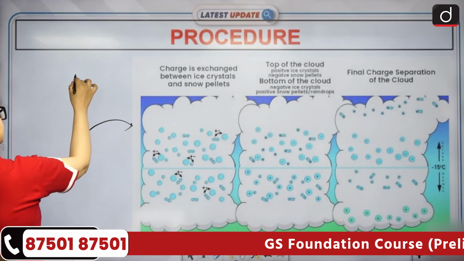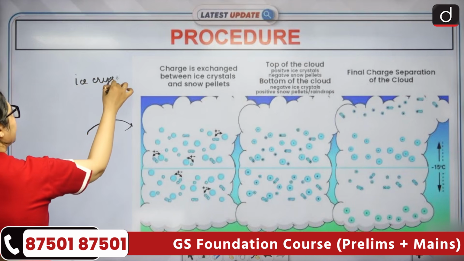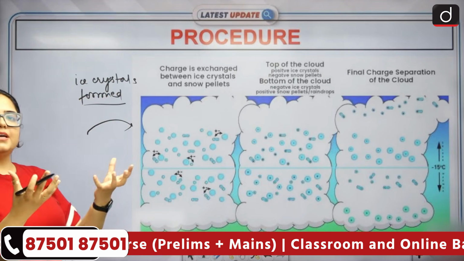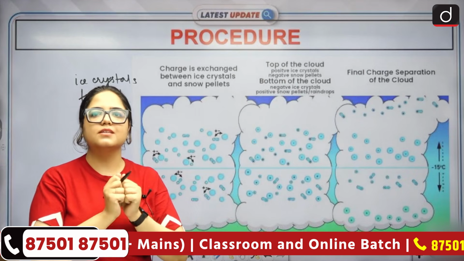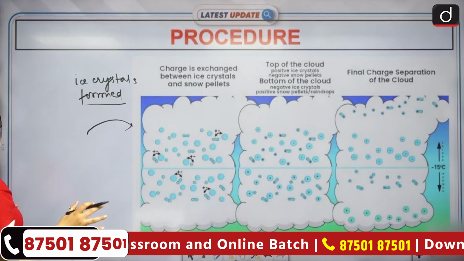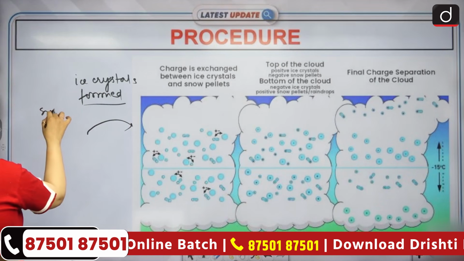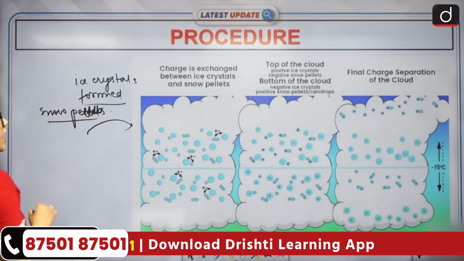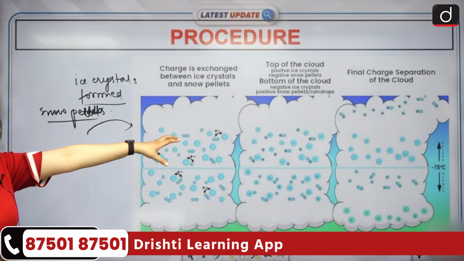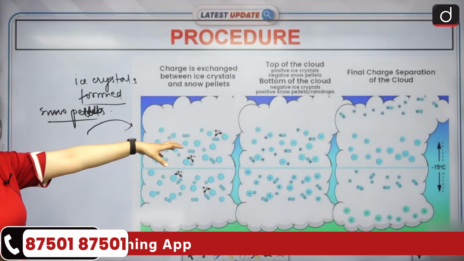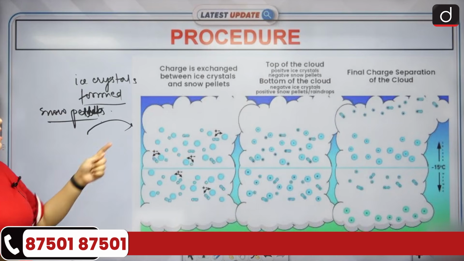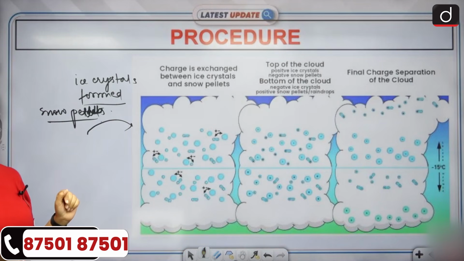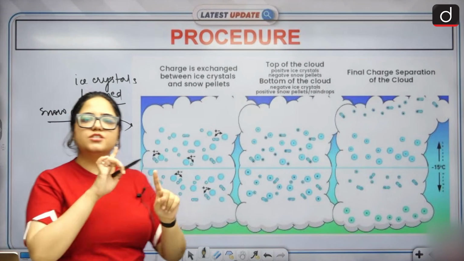Charge is exchanged because of sudden cool down, ice crystals are formed, right? Suddenly, the warm air gets cooled down. Because of that, ice crystals are formed. Okay. Now, these crystals and the snow pellets that have been formed, they will come at the top of the cloud. The positive ice crystals at the top of the cloud, negative snow pellets. And in the bottom of the cloud, negative ice crystals and positive snow pellets because of the raindrop. You see the two kinds of charges developing here.